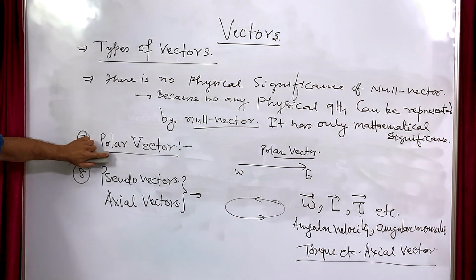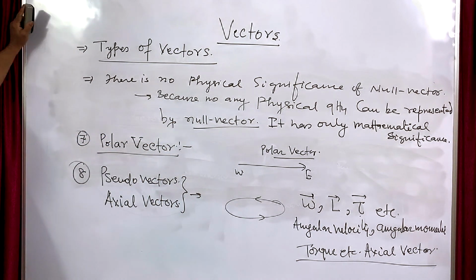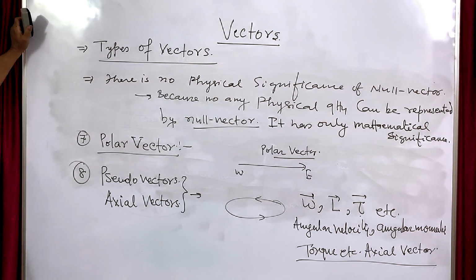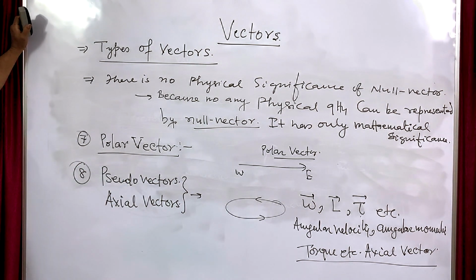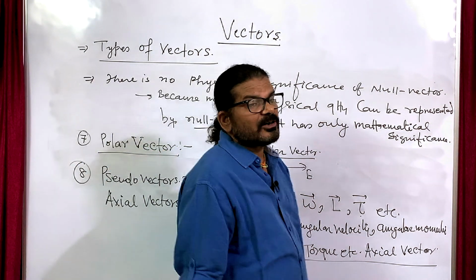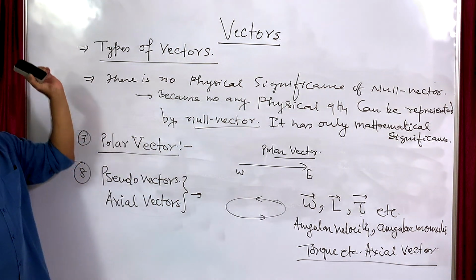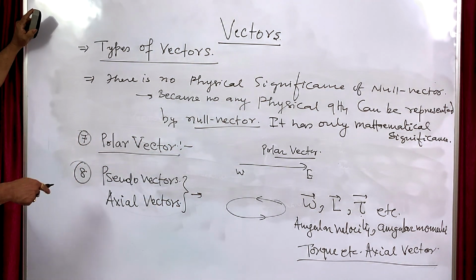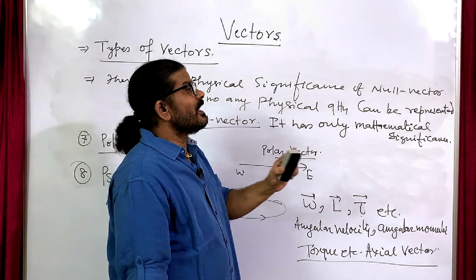The explanation for polar and pseudo vectors will be given in detail when you come across different physical quantities, because right now, if you do not know what is a position vector, radius vector, velocity vector, or force vector, we cannot say more. An axial or pseudo vector is always the vector product of two polar vectors.